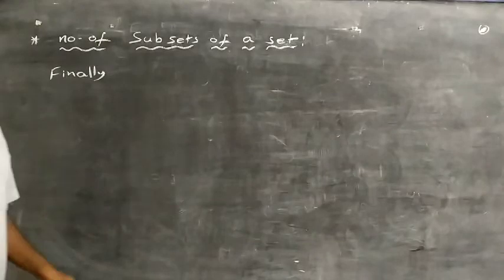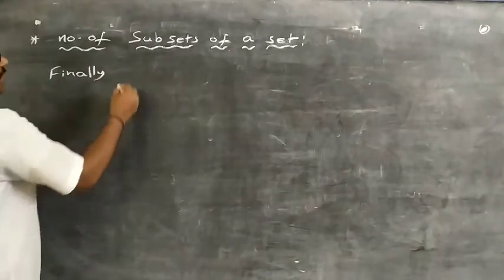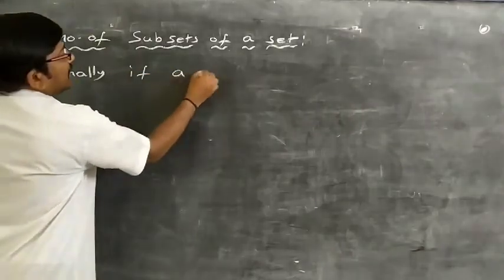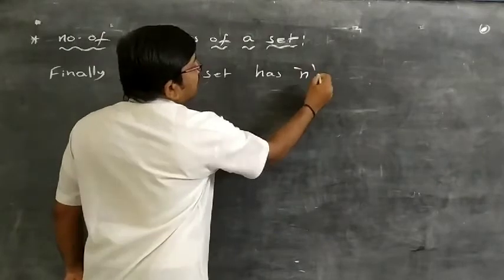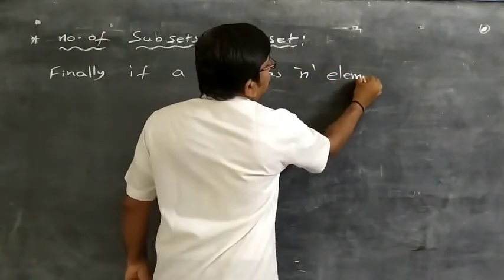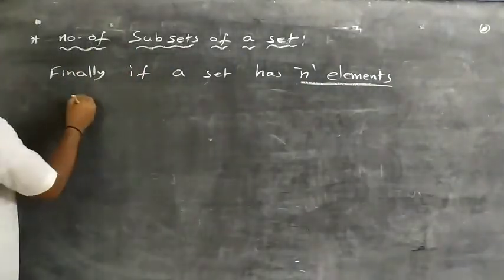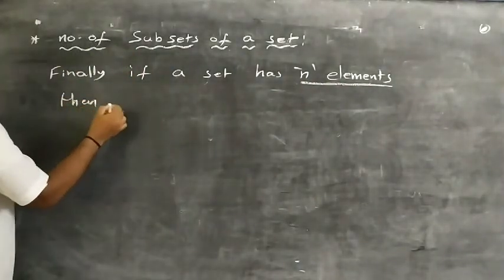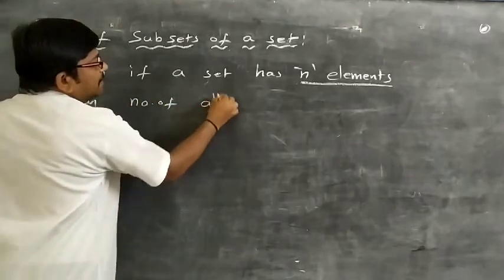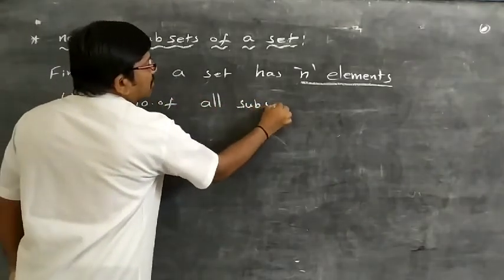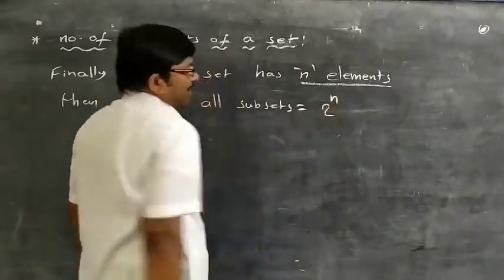So from this example, finally we conclude that if a set has n elements, then the number of all subsets is equal to 2 power n. Okay, this is the formula.